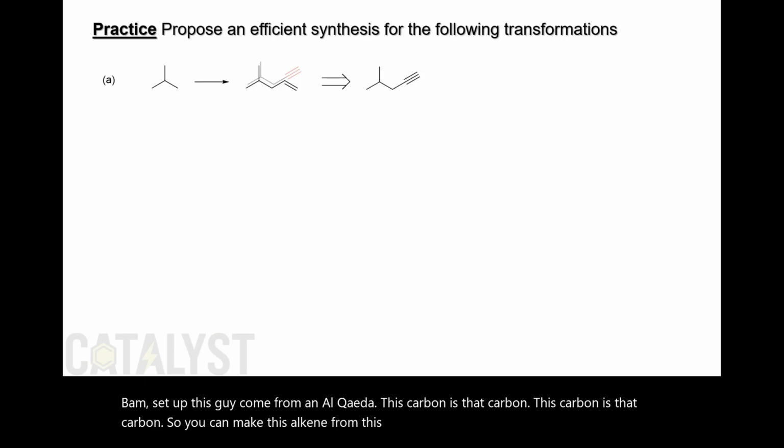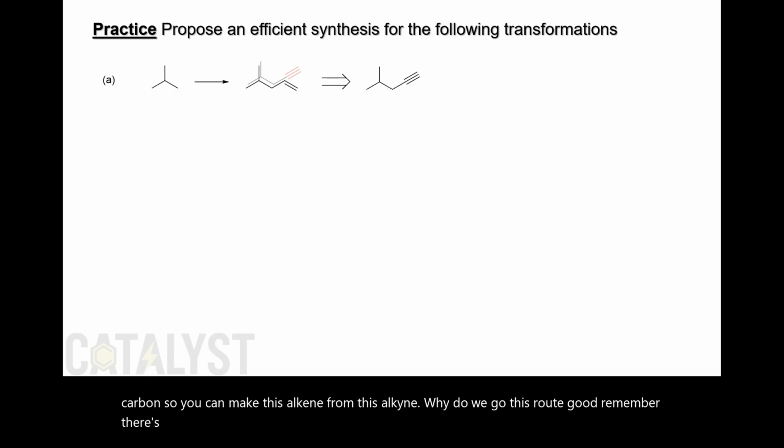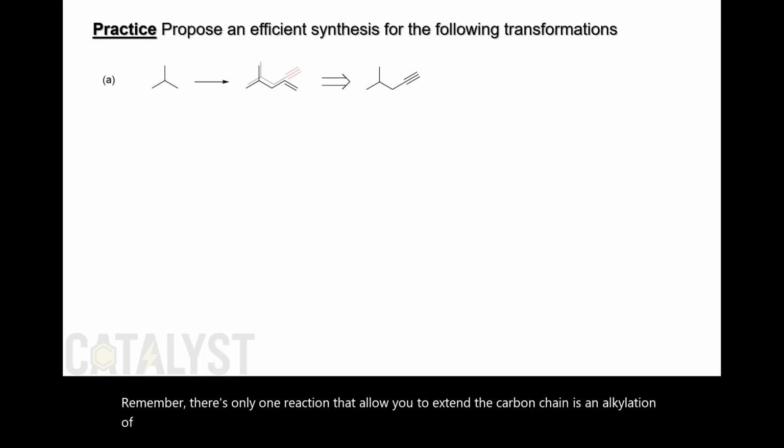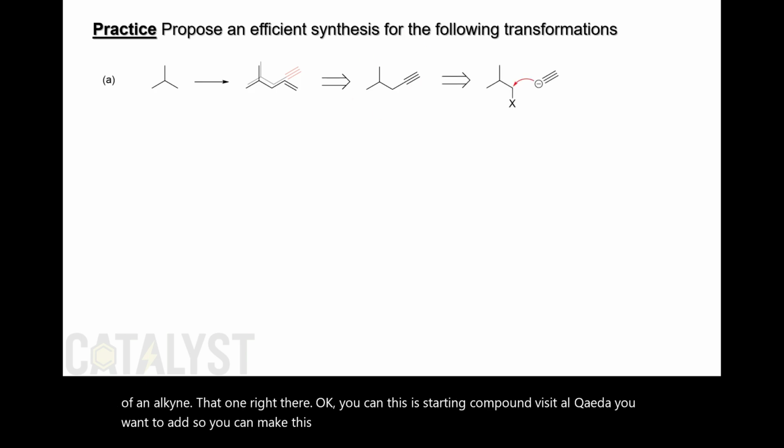Why do we go this route? Because remember, there's only one reaction that allows you to extend the carbon chain: the alkylation of an alkyne. That one right there. This is the starting compound. This is the alkyl you want to add. So you can make this from an SN2 reaction like that.